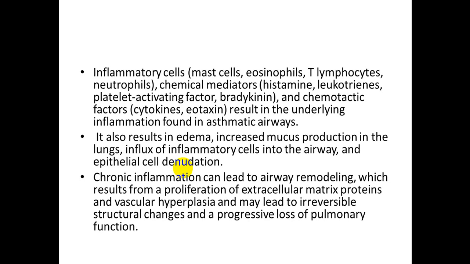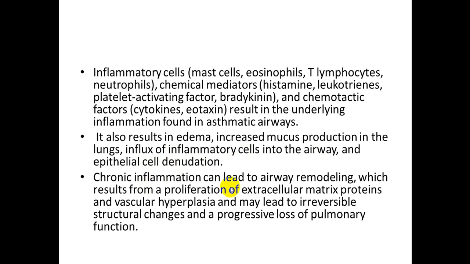As we define it as a chronic inflammatory disease, there is a role of inflammatory cells like mast cell, eosinophil, T lymphocyte, neutrophil, and whenever there are cells, there are chemical mediators like histamine, leukotrienes, platelet activating factor, bradykinin, and chemotactic factors like cytokines and eotaxin. All of these lead to the inflammatory process found in asthma. As a result of edema, there will be an increase in mucus production in the lung due to influx of inflammatory cells into the airway and epithelial cell denudation.